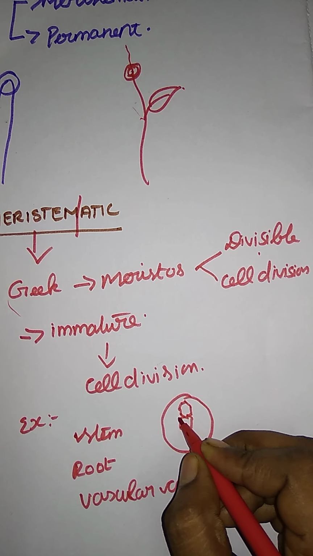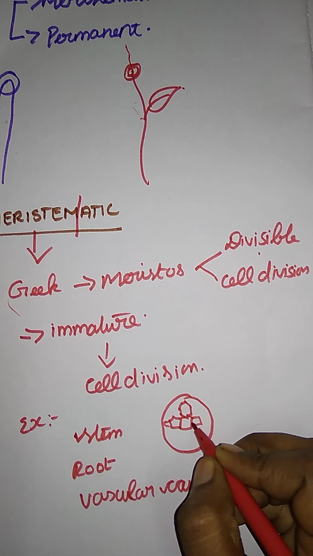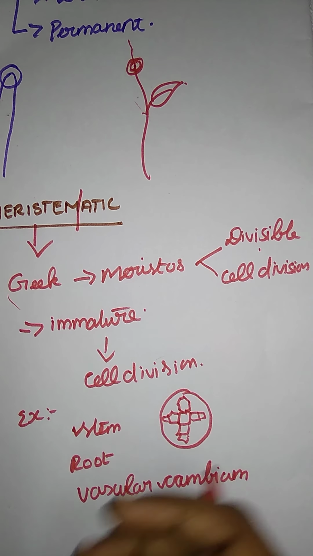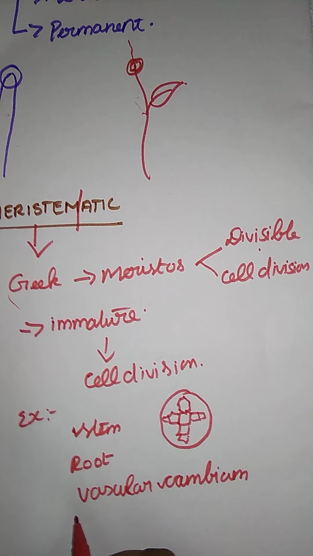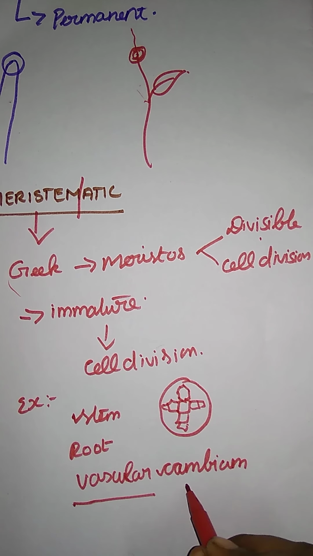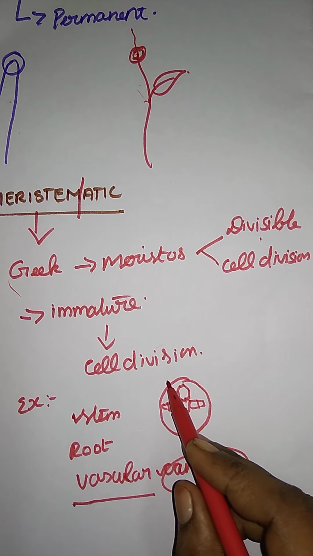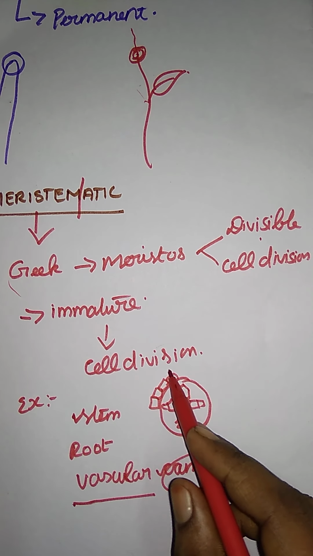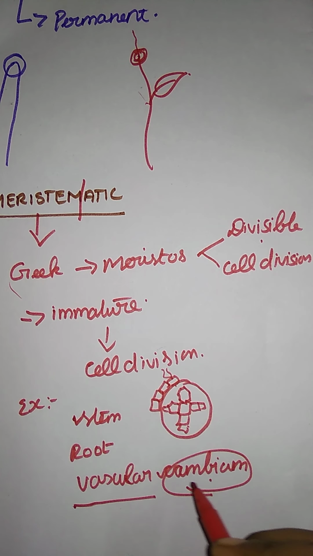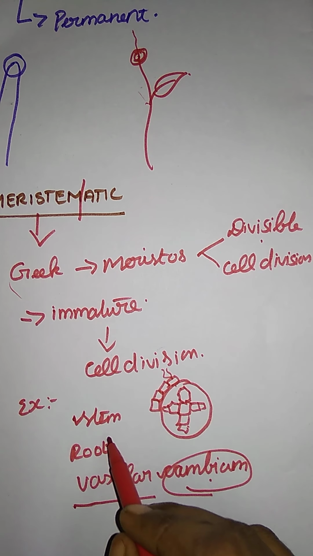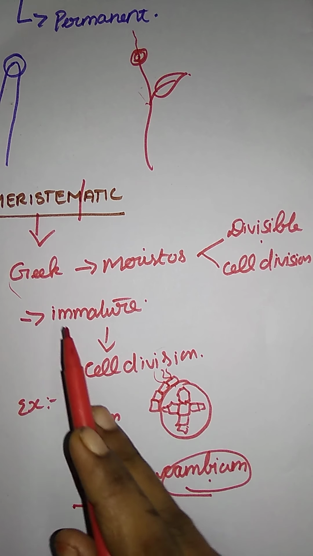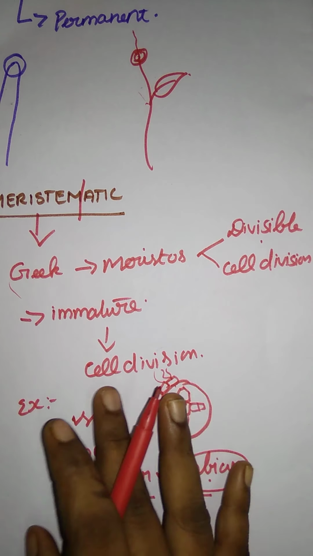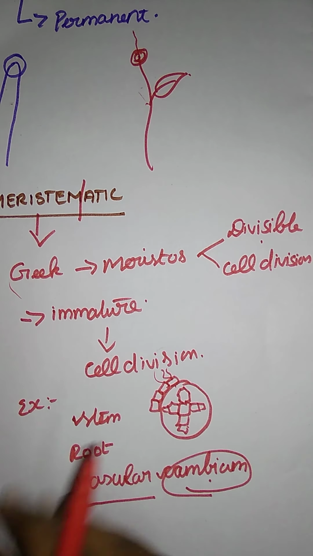For example, there are arrangements of xylem in the plant body. Xylem is responsible for transporting water, and phloem is responsible for transporting food material. Cambium is a circular layer, and the cambium is responsible for lateral growth. We already said that growth of the plant body is meristematic, so cambium is given as an example. That's it for meristematic tissue.